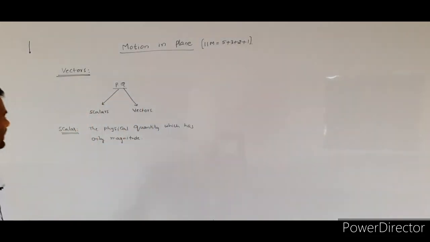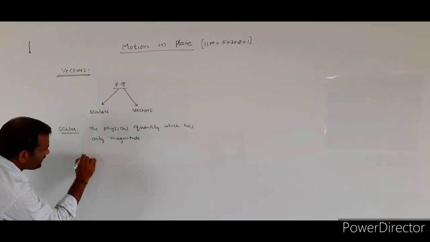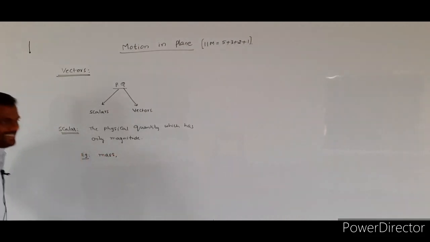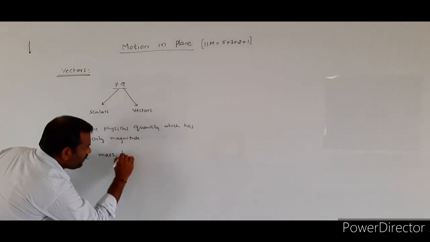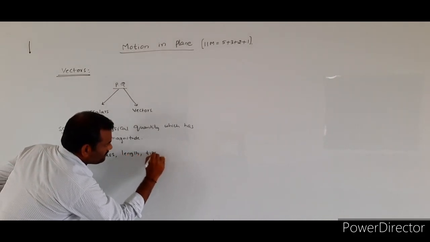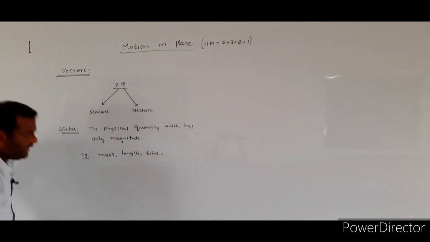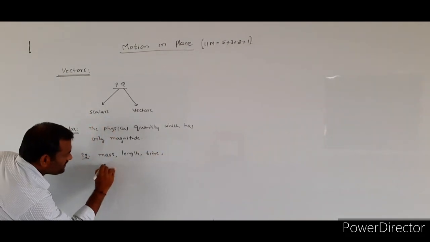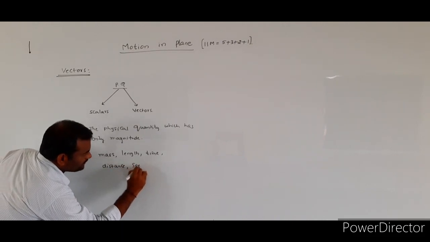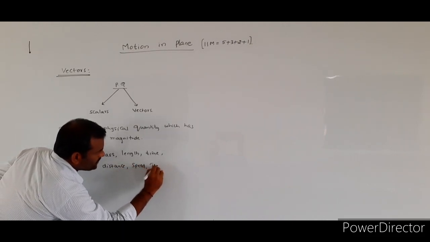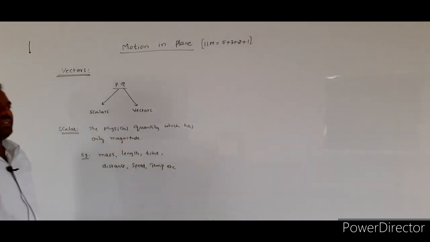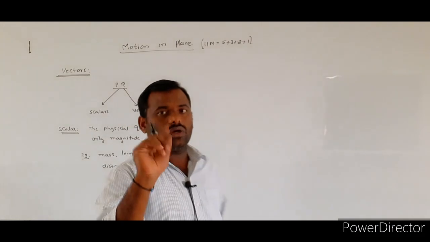What are the examples for the scalar quantities? Example, mass is a scalar quantity. Length is a scalar quantity. Time is a scalar quantity. And distance, speed, temperature, etc. All this type of quantities we are calling scalar quantities.